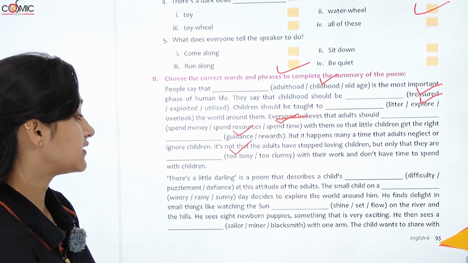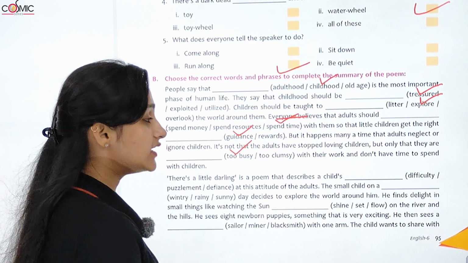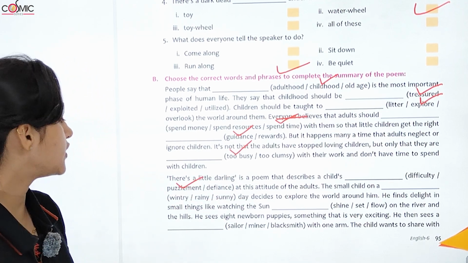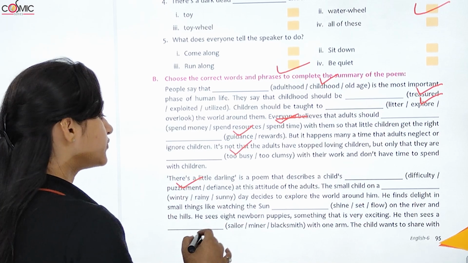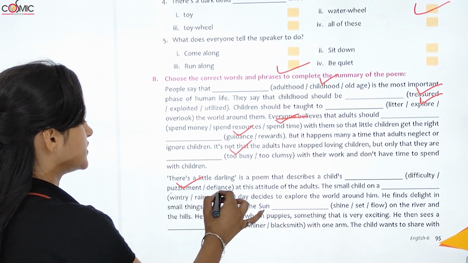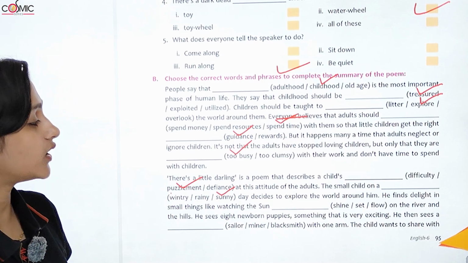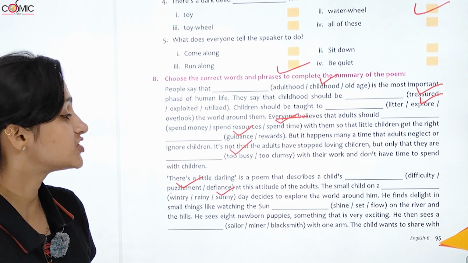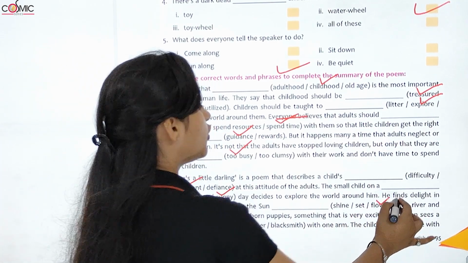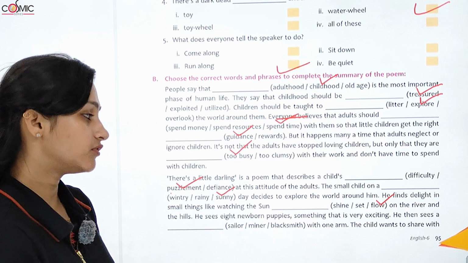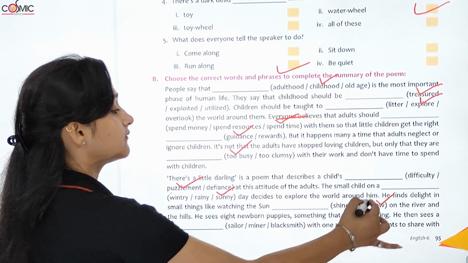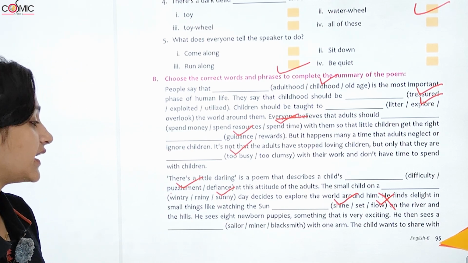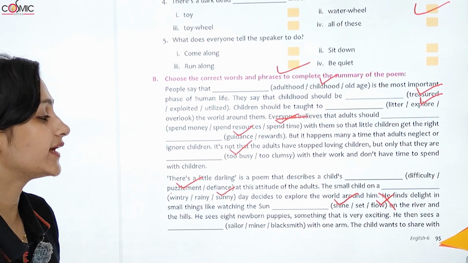There is a little darling. It is a poem that describes a child's puzzlement at the attitude of the adults. The small child on a wintry sunny day decides to explore the world around him. He finds delight in small things like watching the sun shine on the river and the hills. He sees 8 newborn puppies, something that is very exciting.